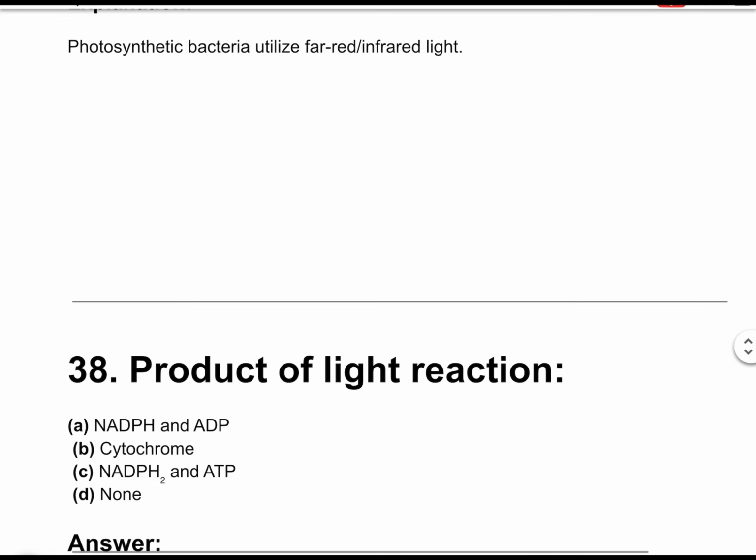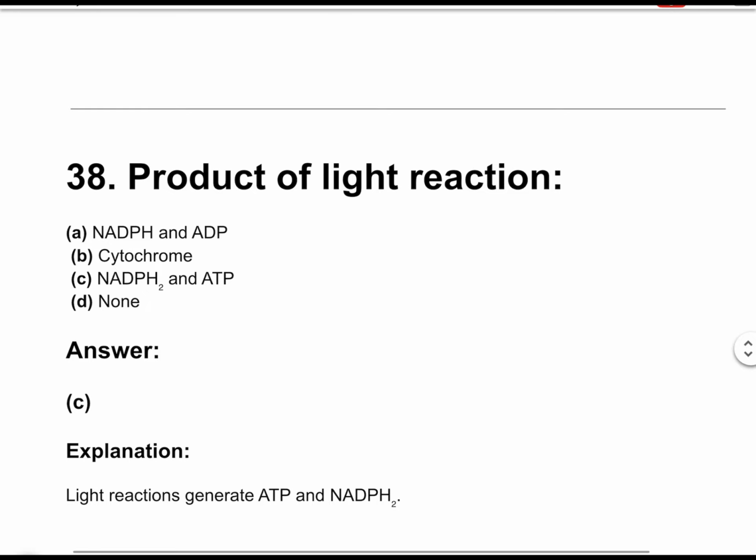Question number 38. Product of light reaction. The correct answer is option C, NADPH2 and ATP. The light reaction generates ATP and NADPH2.